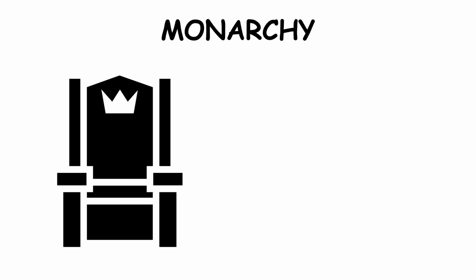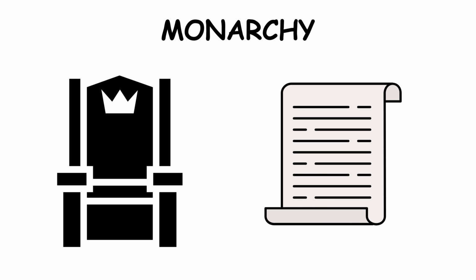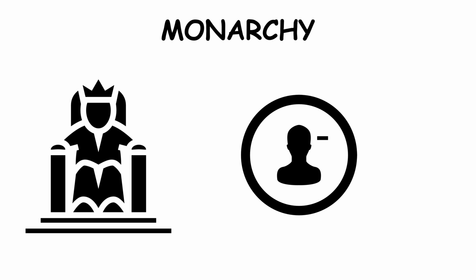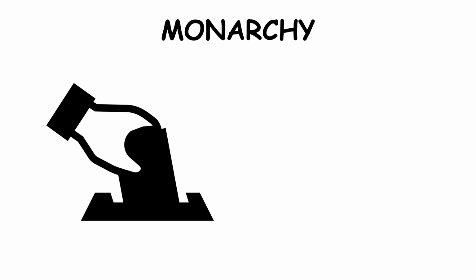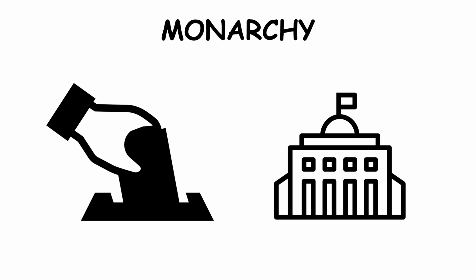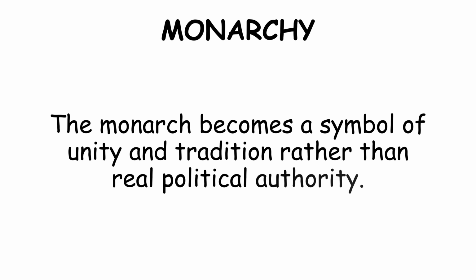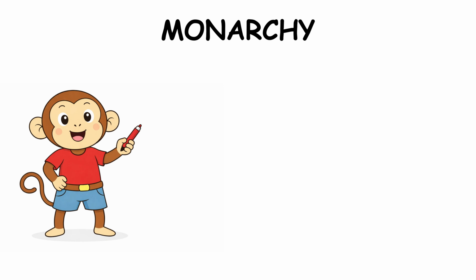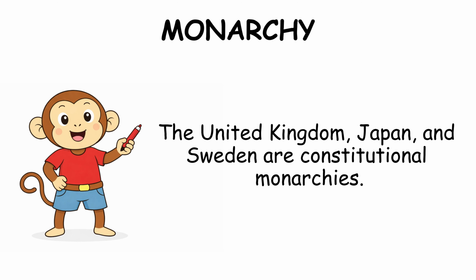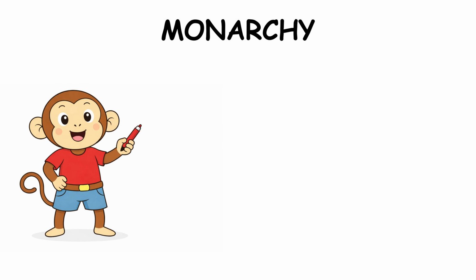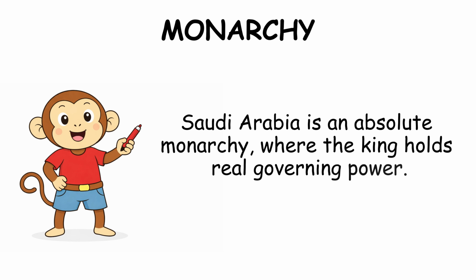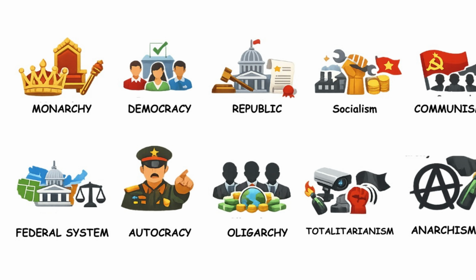Today, most monarchies are constitutional monarchies, where the monarch's powers are limited by a constitution, and an elected government actually runs the country. The monarch becomes a symbol of unity and tradition rather than real political authority. For example, the United Kingdom, Japan, and Sweden are constitutional monarchies. On the other hand, Saudi Arabia is an absolute monarchy, where the king holds real governing power.